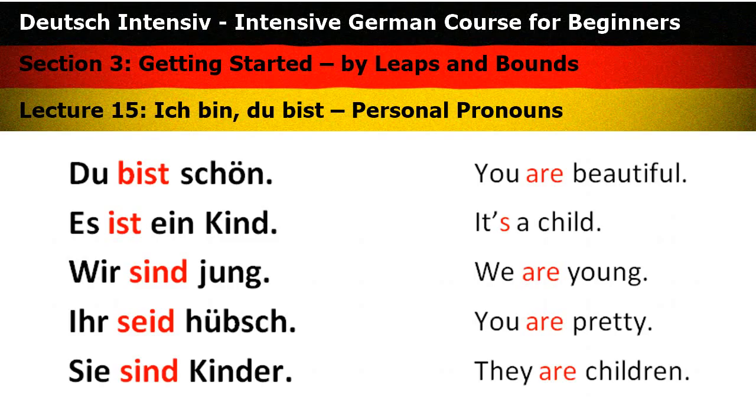Du bist schön. Es ist ein Kind. Wir sind jung. Ihr seid hübsch. Sie sind Kinder.